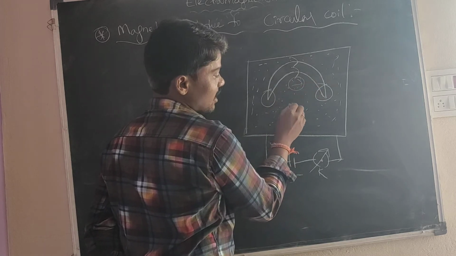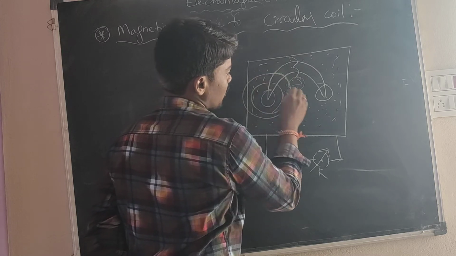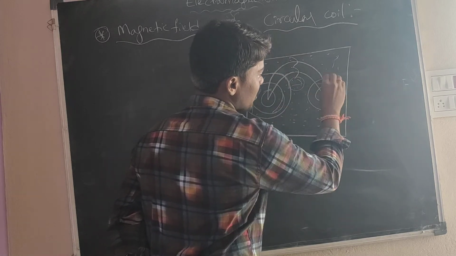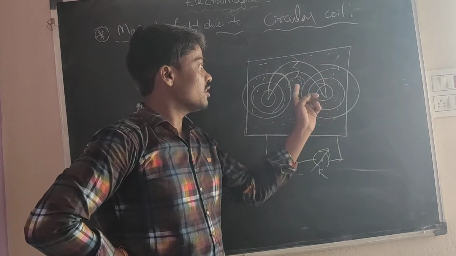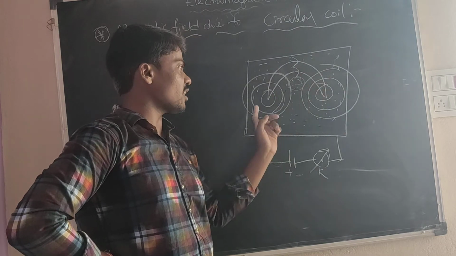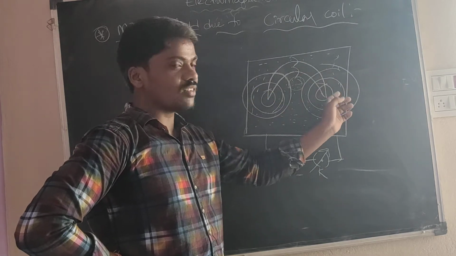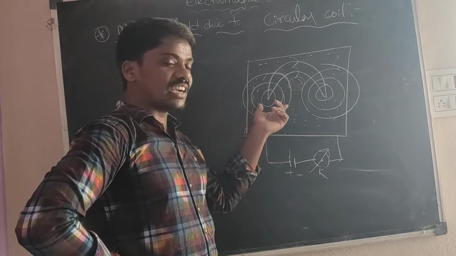In this, the iron filings will be formed in circles. Here also, similar, the iron filings will be formed in some circles. Here also some circle, here also some circle. The compass needle shows some deflections. If we take any point, the compass needle will deflect. Why does the compass needle deflect? Due to some magnetic field.